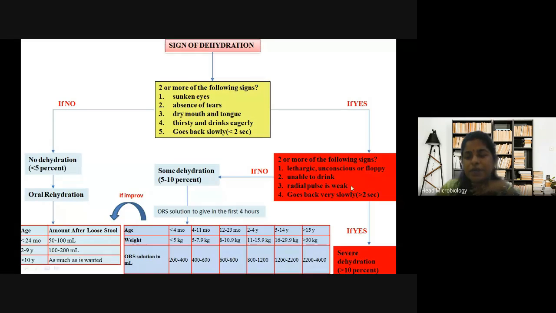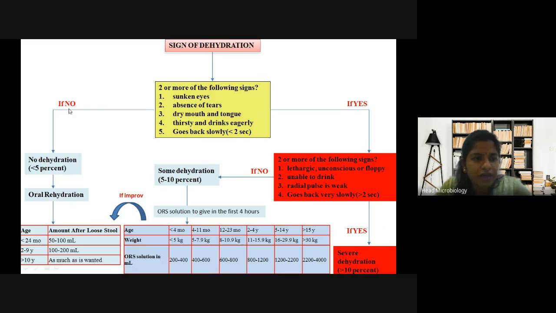Further symptoms will be lethargic, unconscious or floppy, unable to drink, radial pulse is weak. The pulse becomes weak, and the skin pinch goes back very slowly. This is after pinching. When someone pinches you, you immediately take back your hand. But when there is weakness in the body, the patient doesn't respond immediately. That is what goes back very slowly means, whether more than 2 seconds or less than 2 seconds.